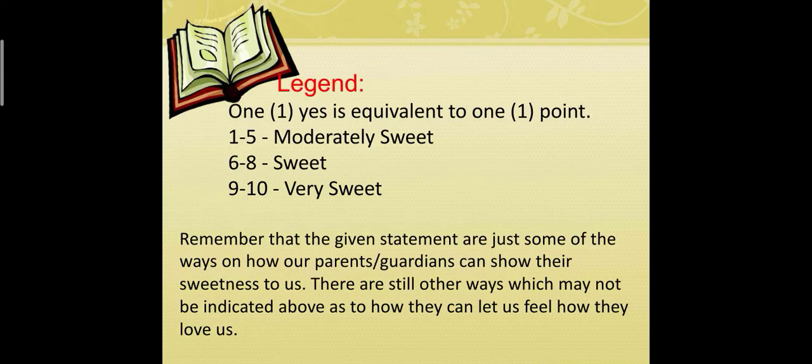Okay, now please count the number of your yes answer. Did you already count your yes? Now, please refer to the legend. 1 yes is equivalent to 1 point. 1 to 5 yes means your parent or guardian is moderately sweet. 6 to 8 means they are sweet. And 9 to 10, they are very sweet.